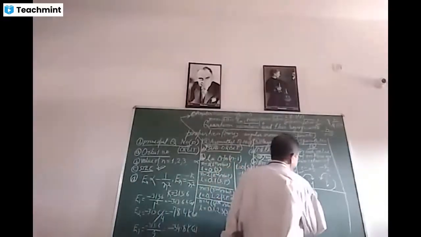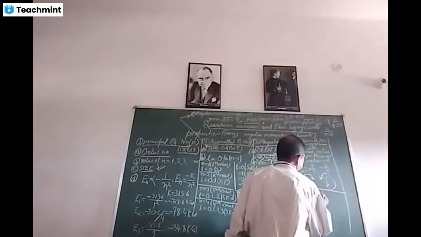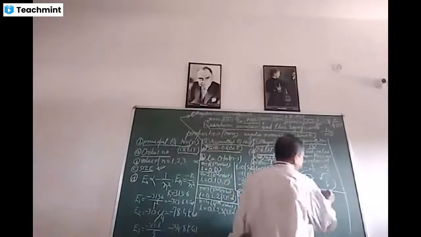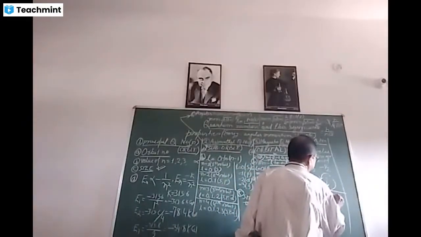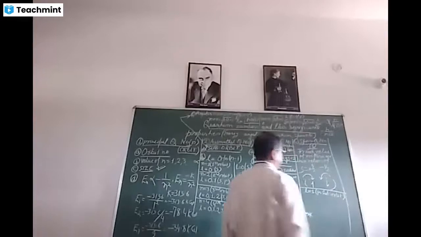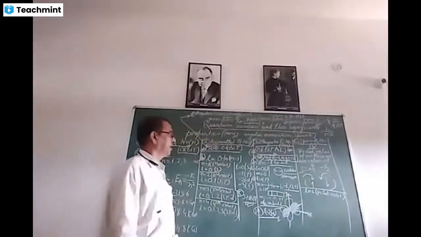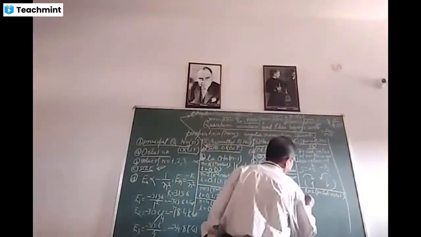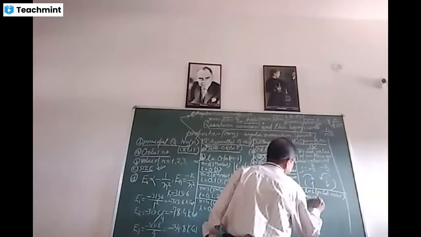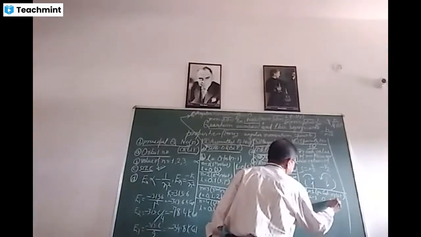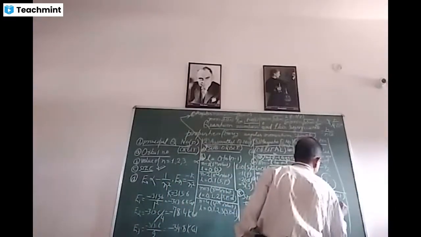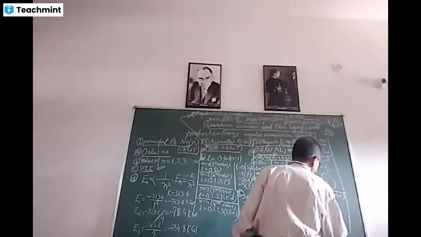For p suborbit, the value of L is equal to 1. And what will be the value of m for L equal to 1? m will be equal to -1, 0, and +1. We can demonstrate the three orbitals by drawing three boxes.